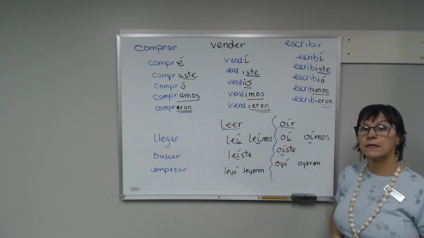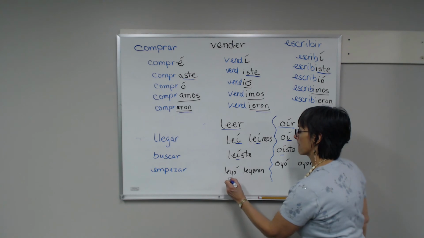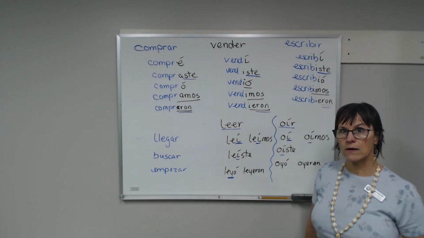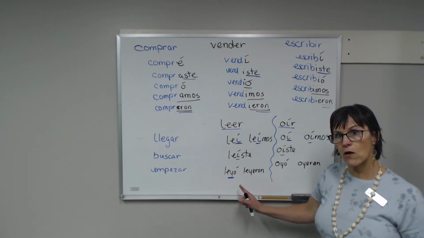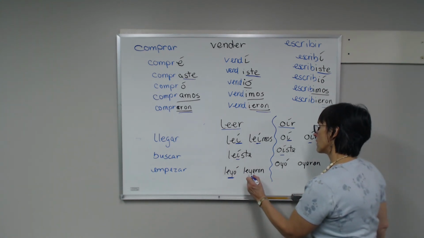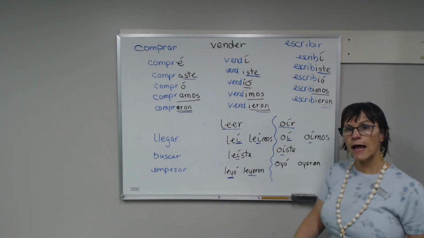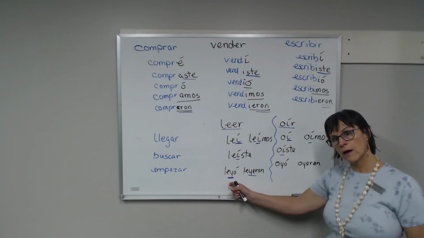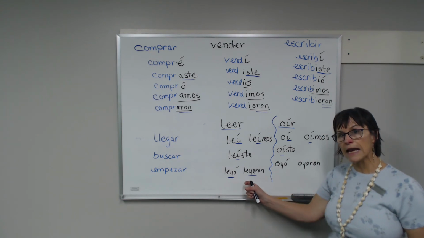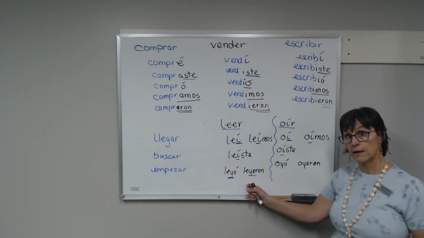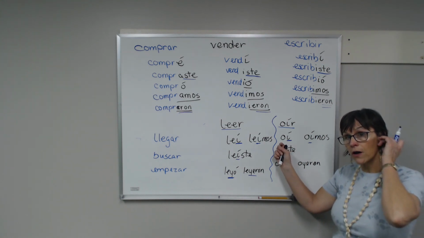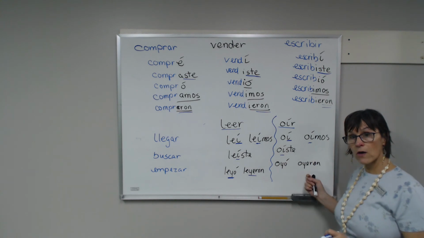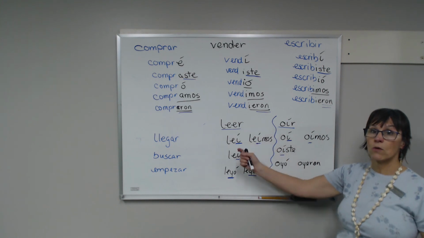Now watch what happens in the third person. So that you get the right sound, you have a Y that you put in there. So leyó, and that's going to stay over there in the plural also, leyeron. Juan leyó un libro ayer. Los estudiantes leyeron la tarea. Yo oí un sonido. Yo oí el carro. I heard the car. Ustedes oyeron las instrucciones. You heard the instructions. So these are the regulars that we'll be working with also.